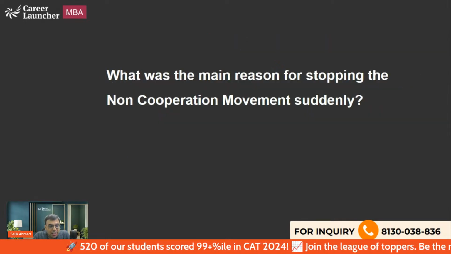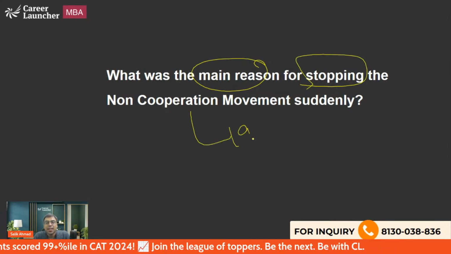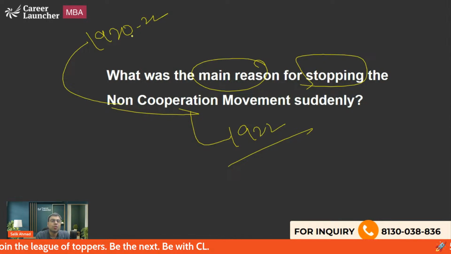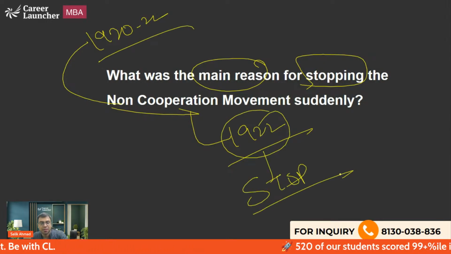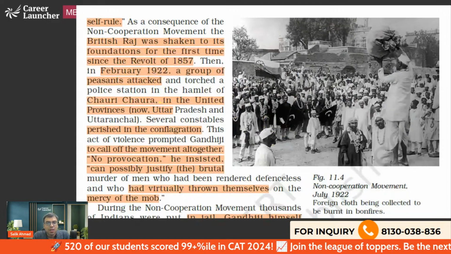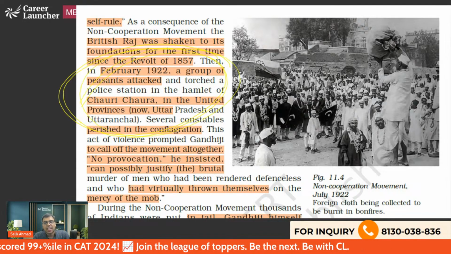Now the next question is, what was the main reason for suddenly stopping the non-cooperation movement in 1922? I hope you are aware the non-cooperation movement was from 1920 to 22. So why was it suddenly stopped? What happened? That is what you have to tell me. The reason was actually the Chauri Chaura incident, and I'm showing it from the NCERT book only.